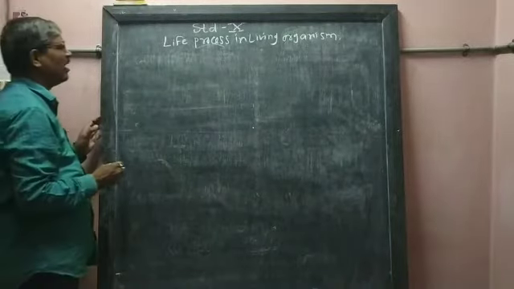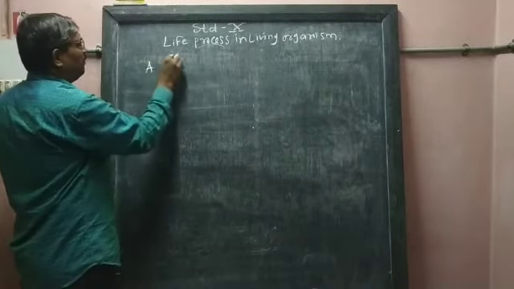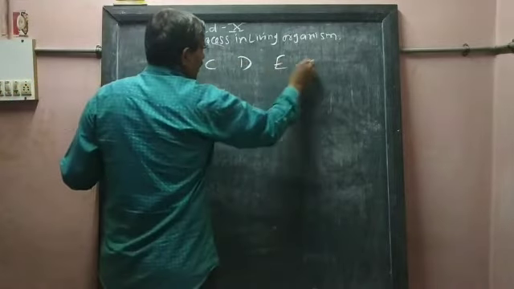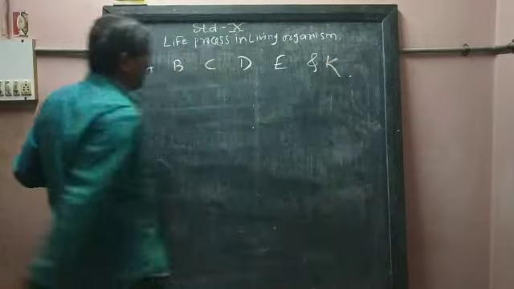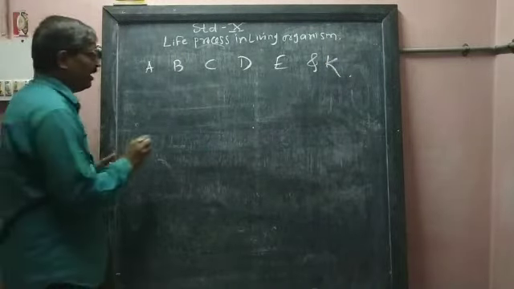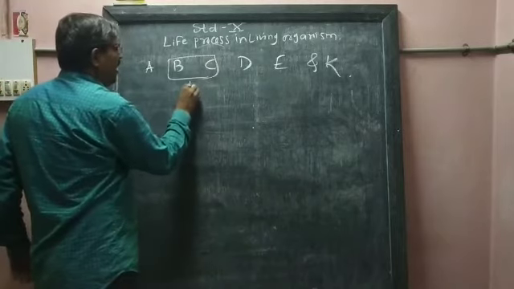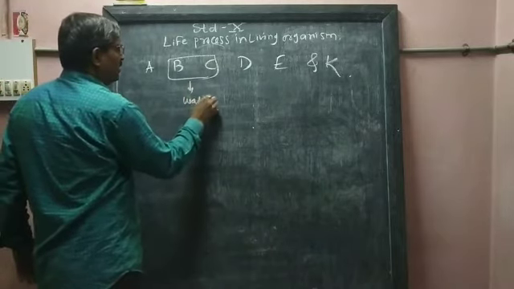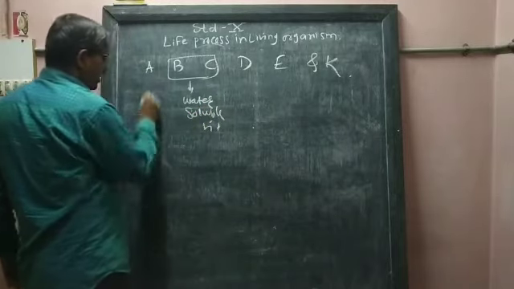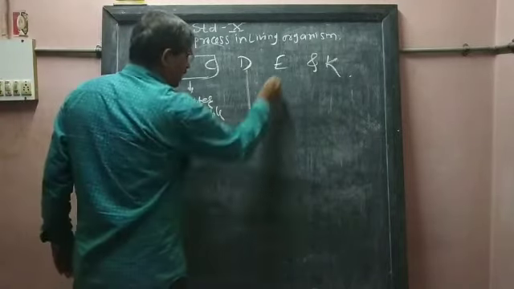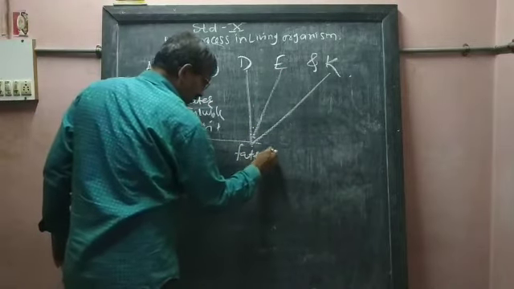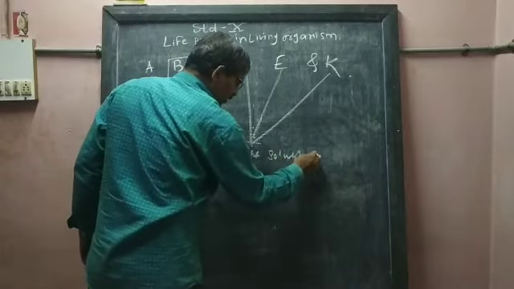These vitamins are of six types: A, B, C, D, E and K. Of these, B and C are water soluble vitamins, and the rest, A, D, E and K, are fat soluble vitamins.